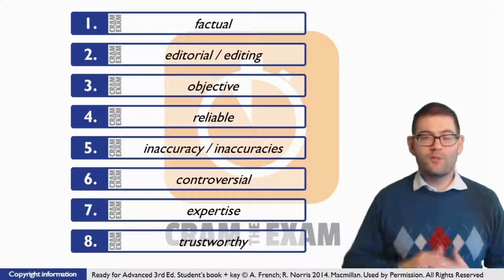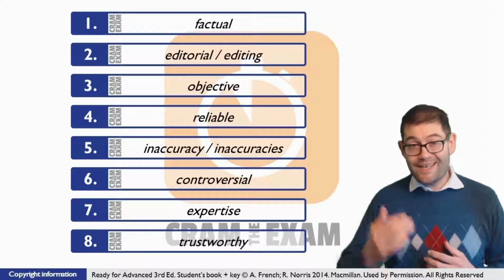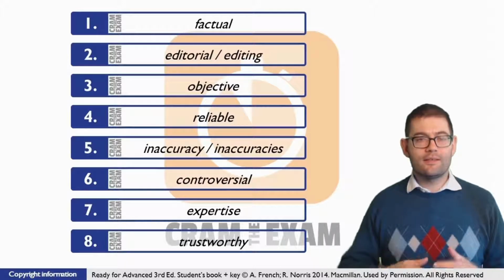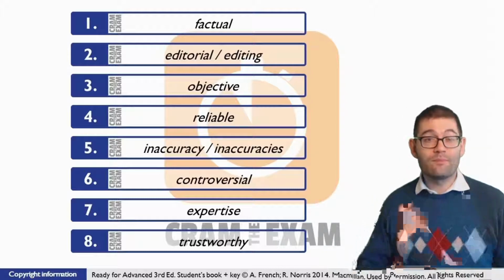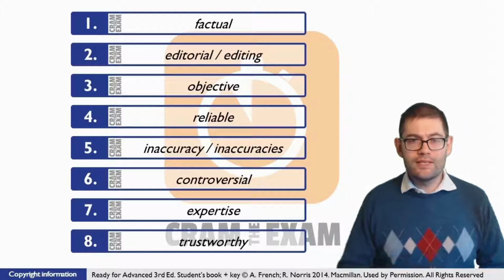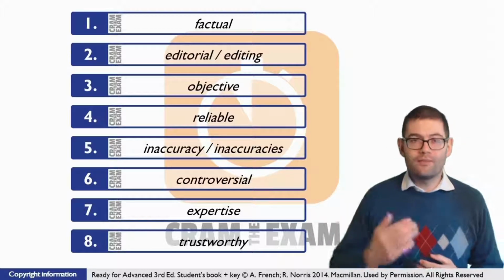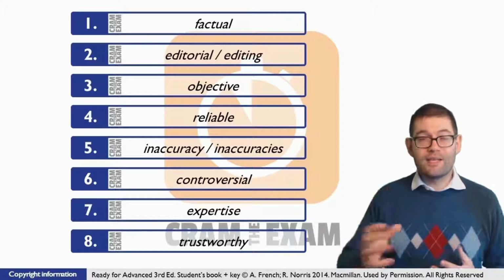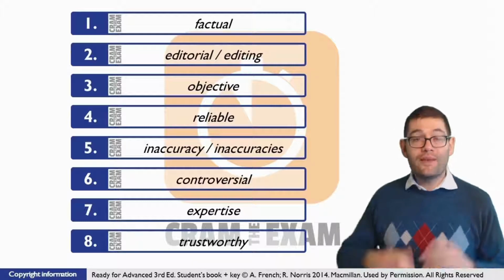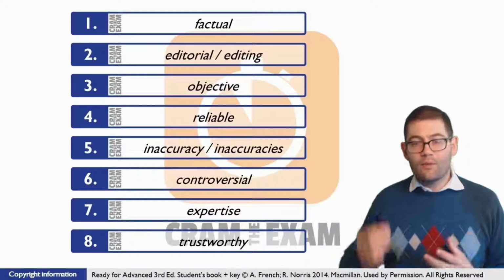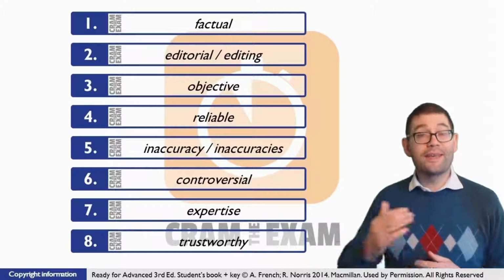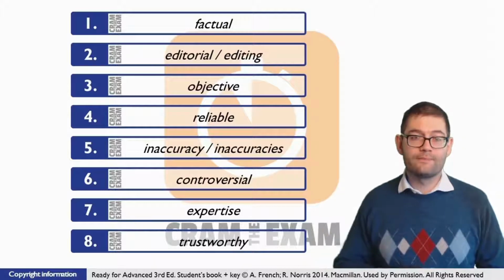For question number 5, just before the gap, we've got an adjective. And as we know, adjectives modify nouns. But what kind of noun do we need here? Well, looking at the context, we need a negative form of the noun, because the positive form simply doesn't fit the context. But do we need plural or singular? The answer is it could be either one, depending on how you see that particular noun. We can use inaccuracies because we're talking about many inaccuracies, or we could talk about inaccuracy in a general sense, which is also communicated by the singular noun. So here the answer could be inaccuracy or inaccuracies.